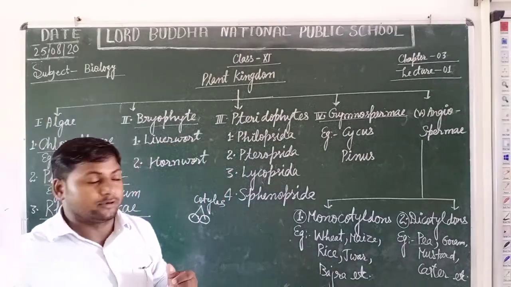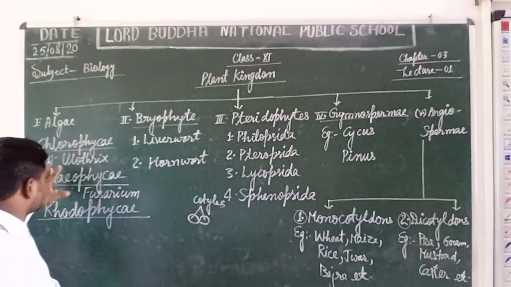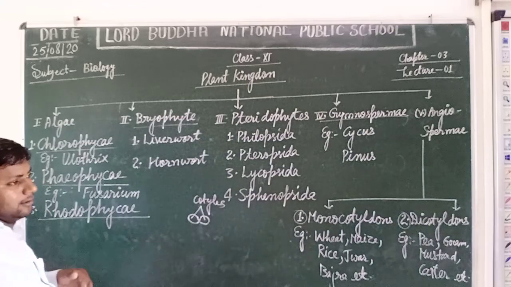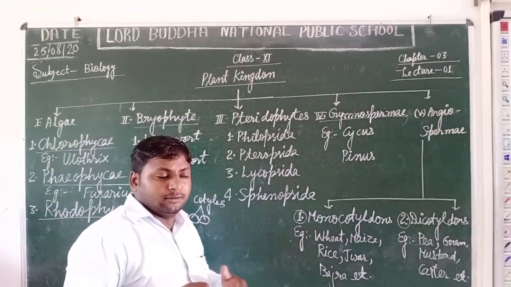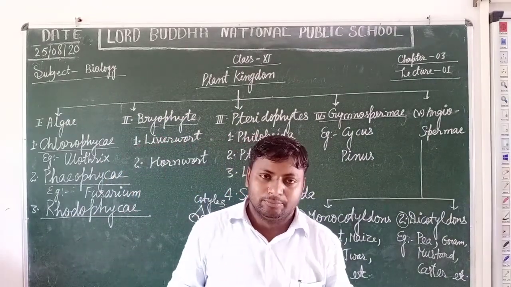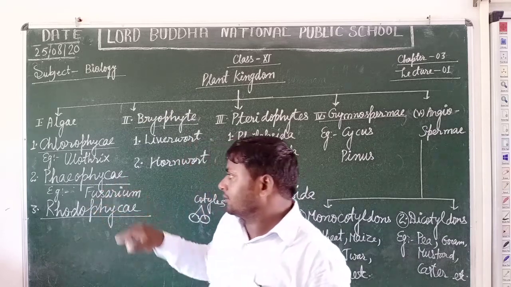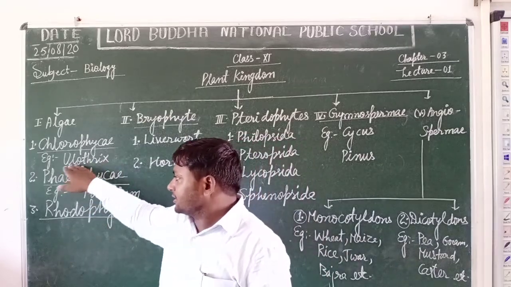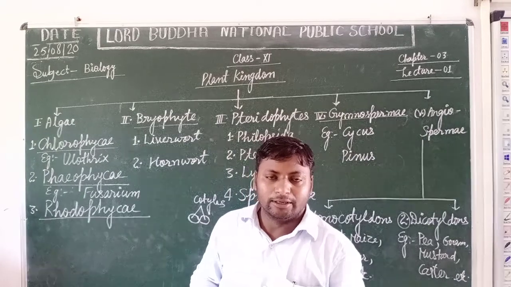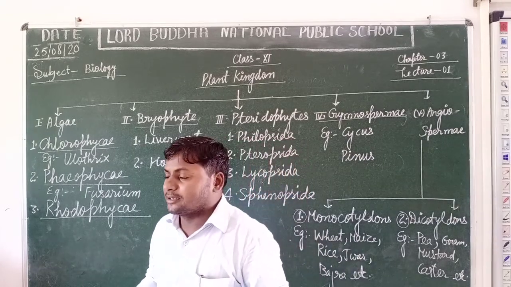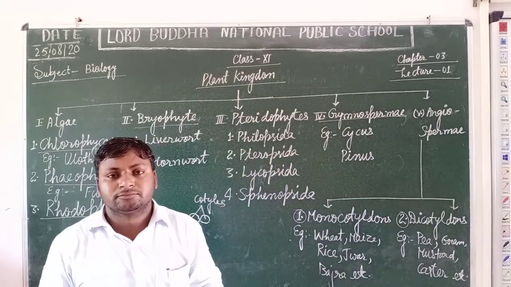It means Volvox. Students, some algae are filamentous in shape. If you take the examples of Ulothrix, Spirogyra and Laminaria, these are filamentous algae.